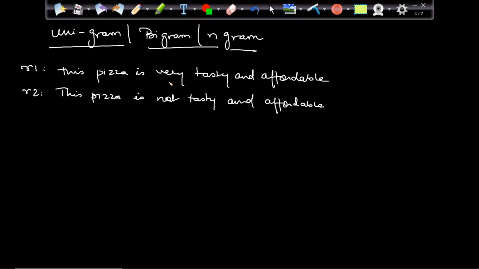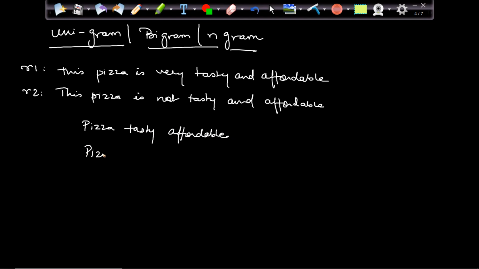Okay. Now we know that not is a stop word, and I have to remove the not. If I remove the not, and I'm removing all the other stop words as well, what will happen? My first review will be: pizza is will not be there, it's a stop word. Very is also, I think, a stop word, we can check later on. So very is gone, not is gone. So we have tasty and affordable, and 'and' is gone, so tasty affordable.